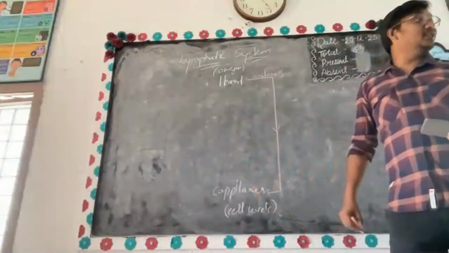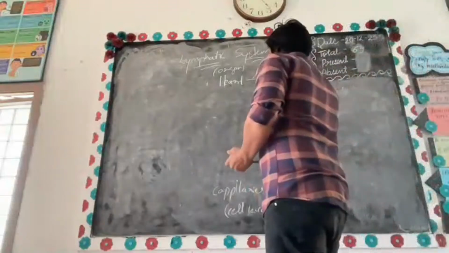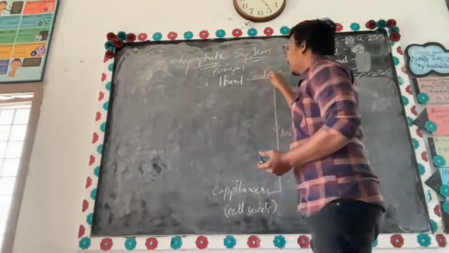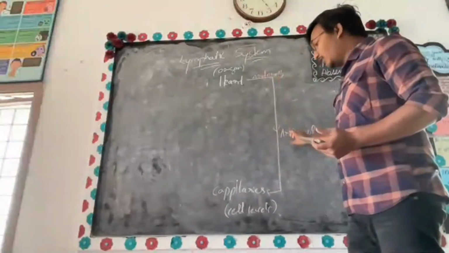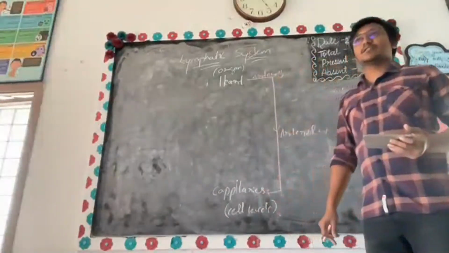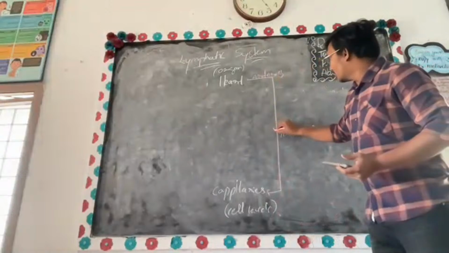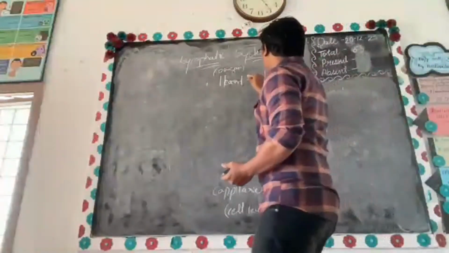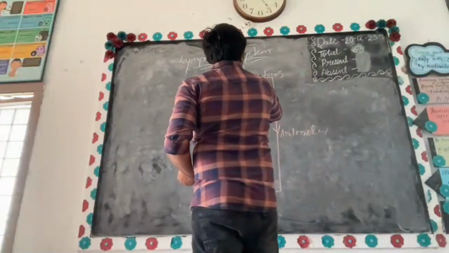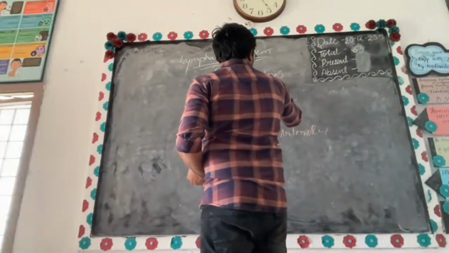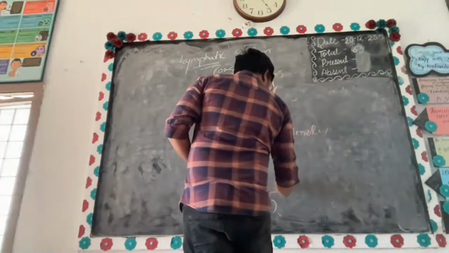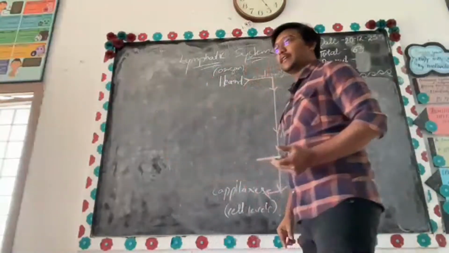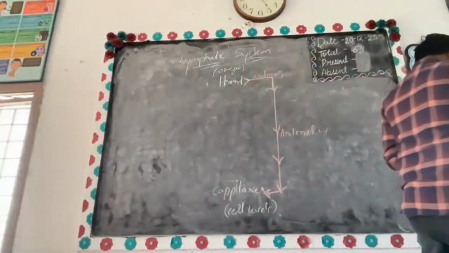Arteries are further divided into arterioles. So we have arteries, arterioles, and capillaries. Try to follow the arrow marks. This is how the blood is entering into capillaries.